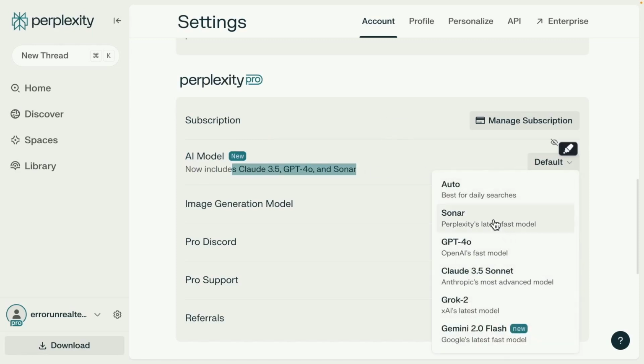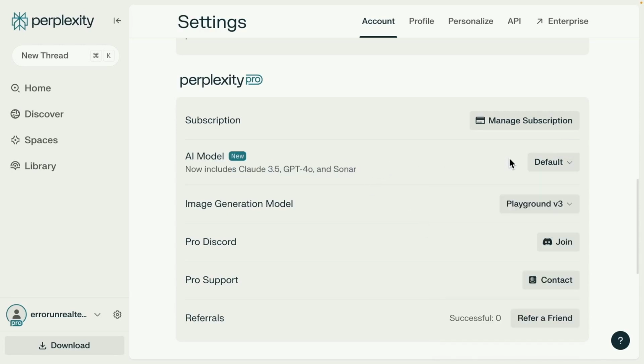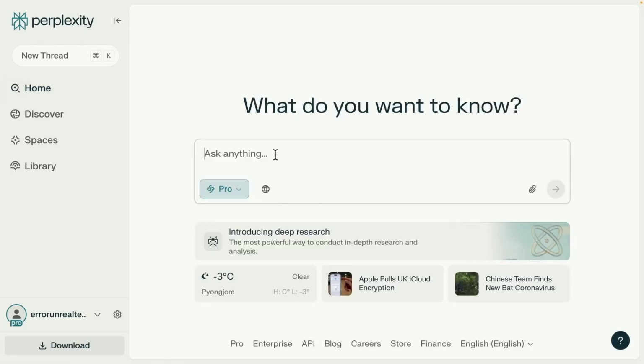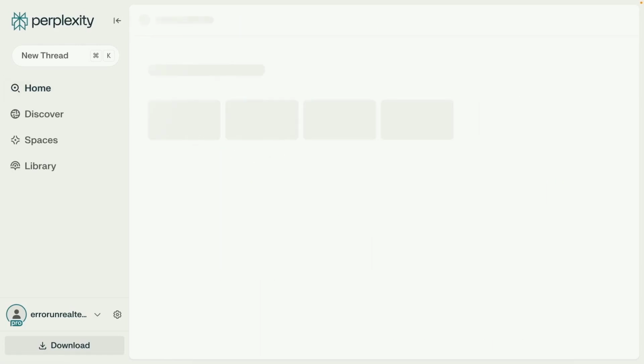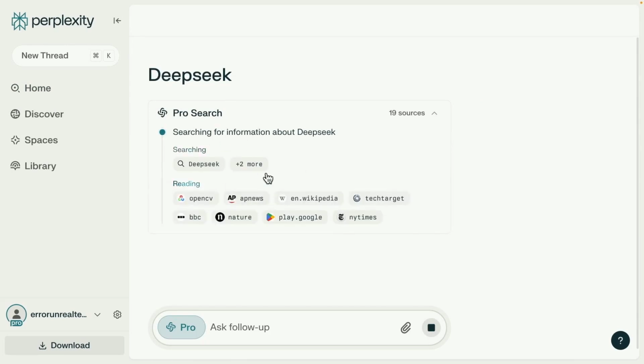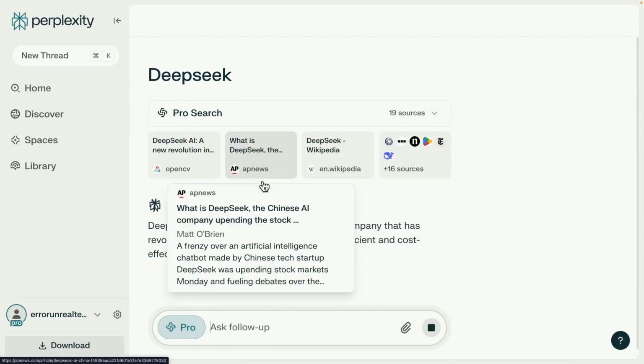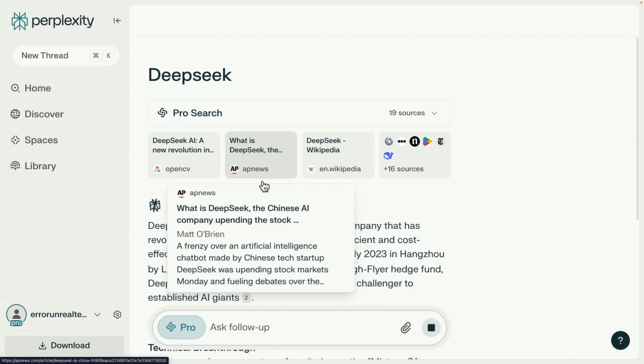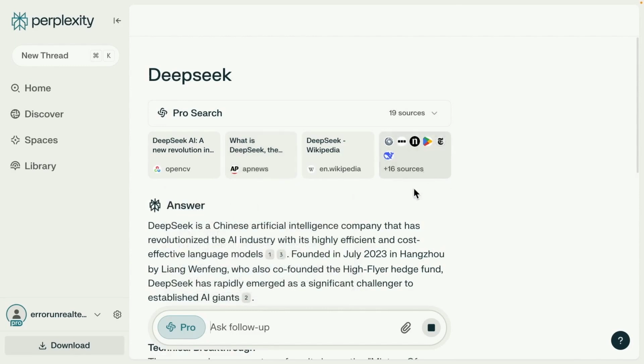Perplexity handles this directly. While you can utilize models such as Sonar, it also allows you to take advantage of OpenAI's GPT-4o, Anthropic's Claude 3.5, and Grok 2, among other options. In a similar way, they have integrated their search capabilities as an answer engine with these large language models, enabling it to function with specific AI models. However, the server that processes this data is sending it to the current server utilized by Perplexity. It's crucial to highlight that this data is not being transmitted to DeepSeeker servers in China.